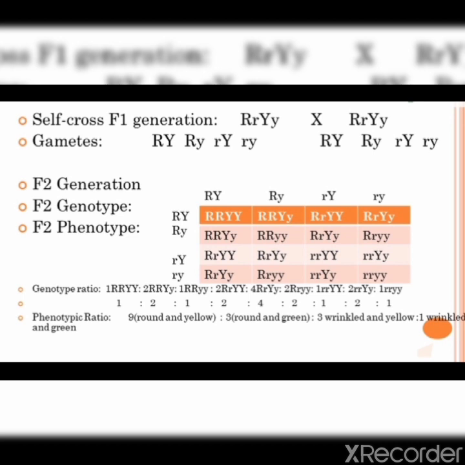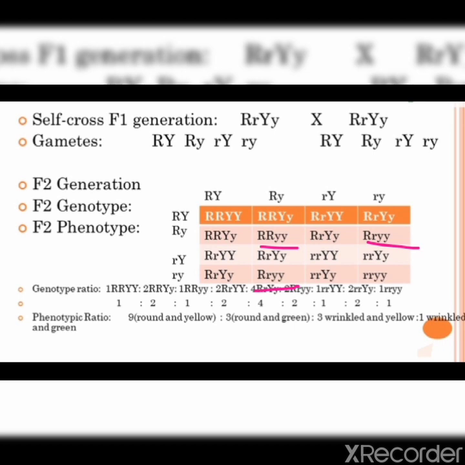Then these three will be round and green. Clear? You can see that capital R is present in all three, so it will be round, and small y is there, so it will be green color. So 3 will be round and green.